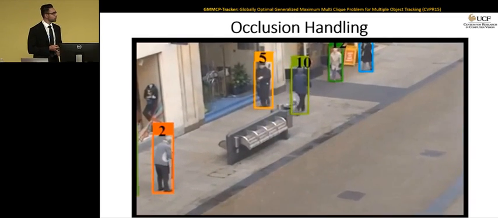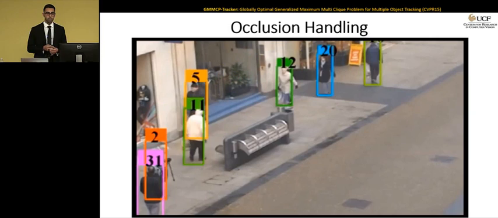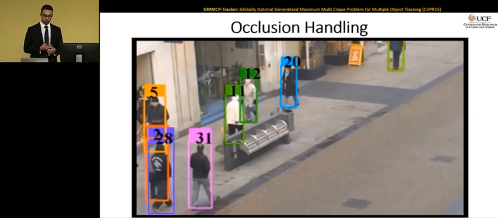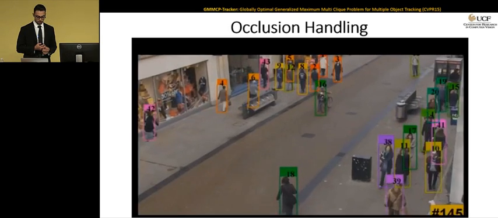And here's town center sequence. There are a lot of short-term occlusions. There's a bench here that's occluding the people, but you can see that for most cases we can do pretty well. Some more examples on town center sequence.